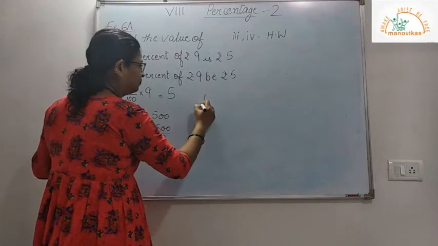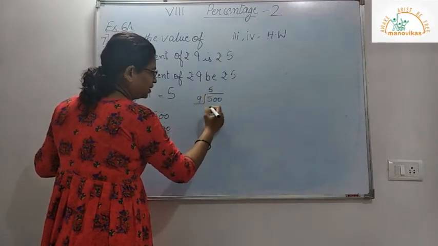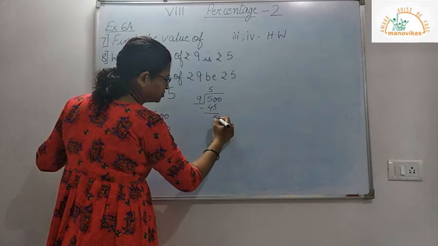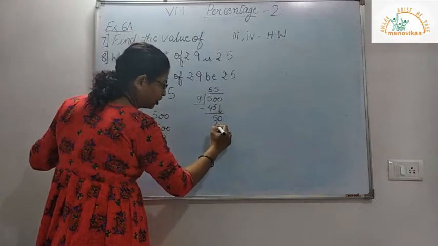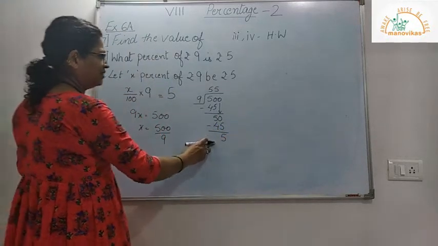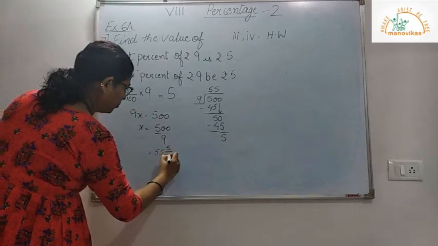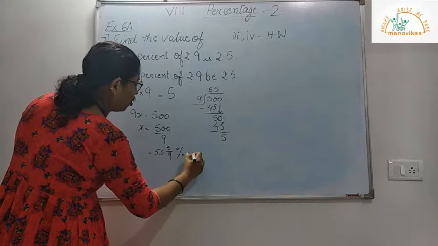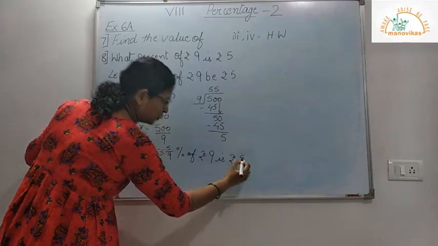So let us divide now. So I have my 500 here divided by 9. So 9 5s is 45. So my remainder here is 5. I get the next 0 down over here. Again 9 5s is 45. So my remainder here is 5. Now we can write this as a mixed fraction, that is 55 5 upon 9. So 55 5 upon 9% of rupees 9 is rupees 5.